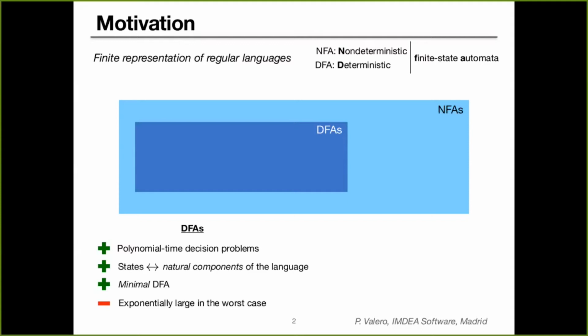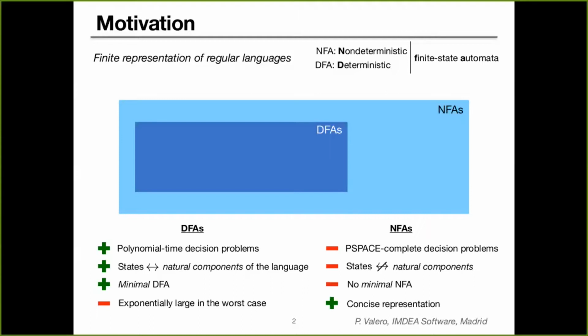in polynomial time. Also, there exists a connection between states of the automaton and natural components of the language. In particular, the connection exists between the states and the quotients of the language. Moreover, when we work with deterministic automata, there exists the notion of a minimal deterministic automaton, meaning that for every language, we can find a minimal deterministic automaton that is unique modulo isomorphism. However, the price we have to pay in order to have all these advantages is the fact that we are going to be manipulating larger automata.